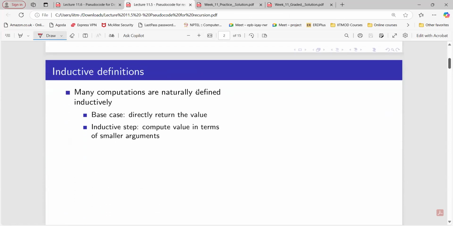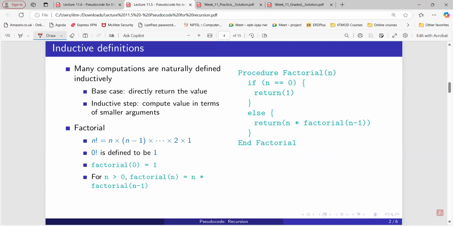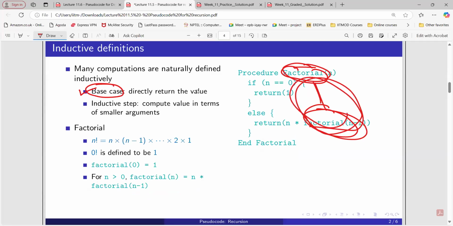So what do you understand by recursion? Sir, it means calling itself. Simple. Any procedure or function, if a function is calling itself inside the function, then that is basically recursion. And it should have two things. First is the base case. What is the base case here? There should be some stopping condition. We are calling the function inside the function again and again, but if there is no stopping condition, it will keep doing this. That's why there must be some base condition and it should return some value. And then we can backtrack to get the final answer.